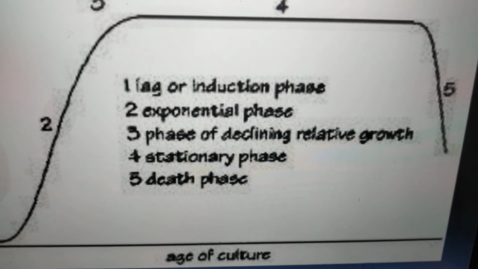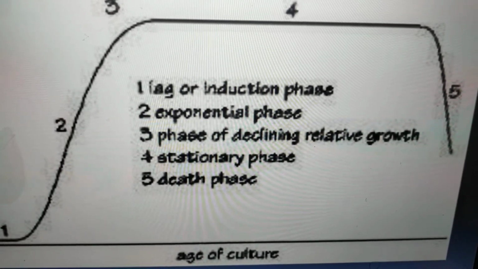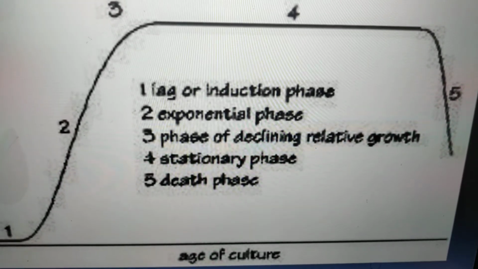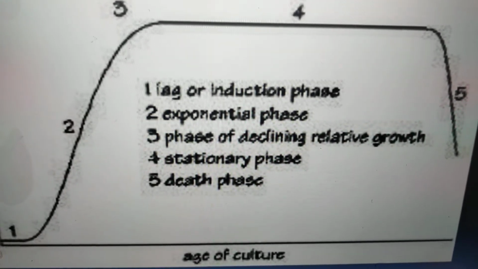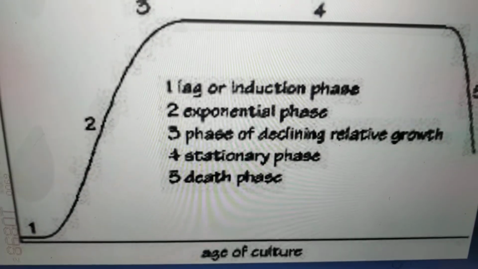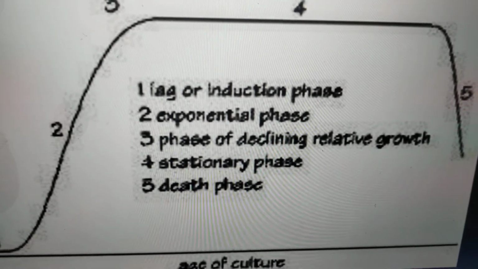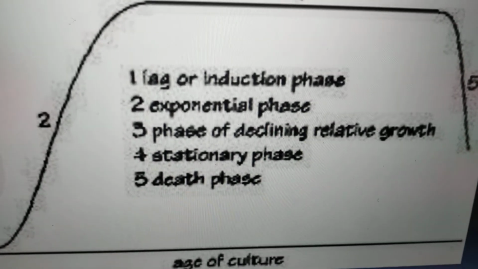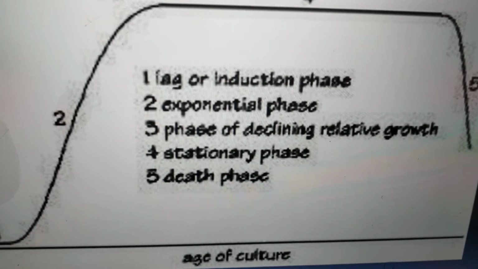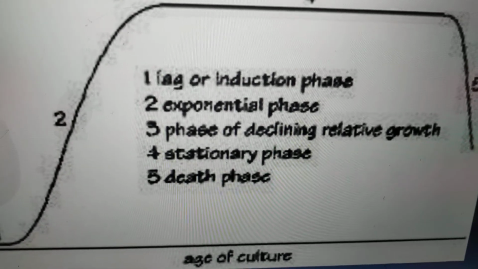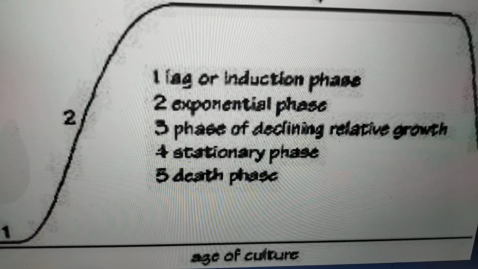There is no cell division, so the cell secretes a cyst around it, a cell wall around it. It can tolerate any unfavorable condition. And this stationary phase can even extend up to 2 months. It is the ideal phase for stock culture. The cell is in cyst form or dormant period.